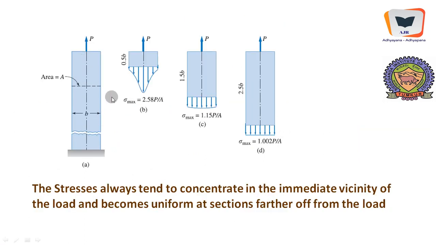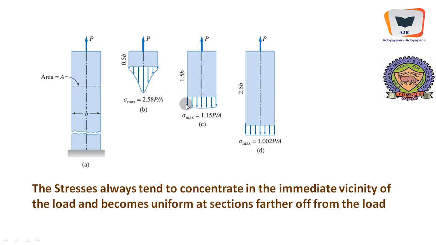And here is a bar which is subjected to tension, and if you take the cross section at a distance of 0.5 b, that is half the breadth, this will be the distribution, and it cannot be average. Average distribution is of course P divided by b into thickness, the average stress. And here you can see the peaked stress, and here the stress will be maximum, amounting to 2.58 times the average stress.